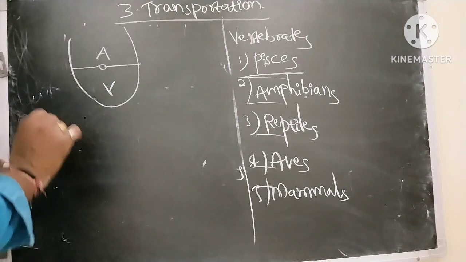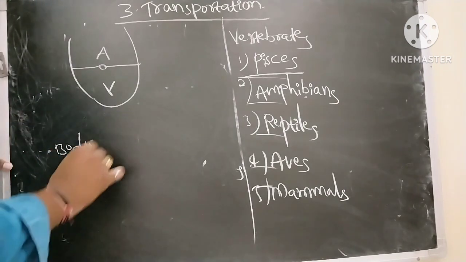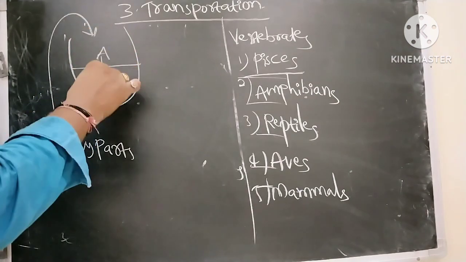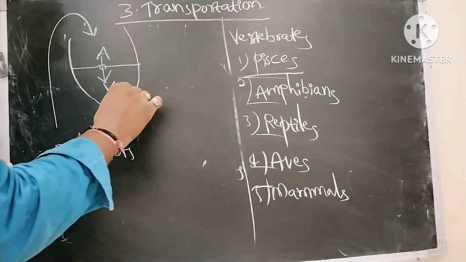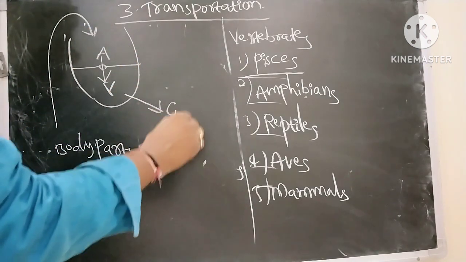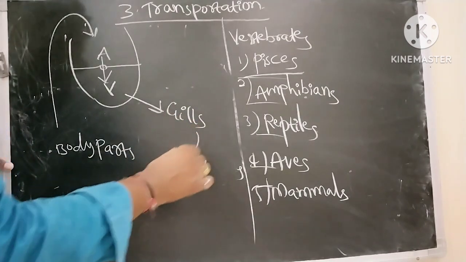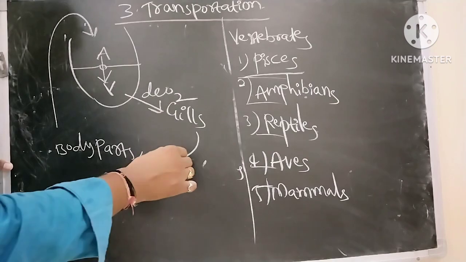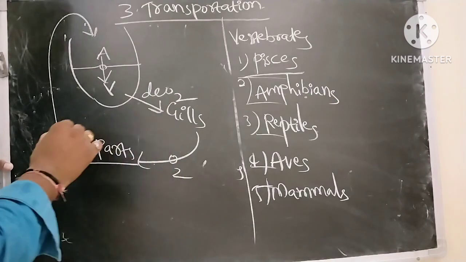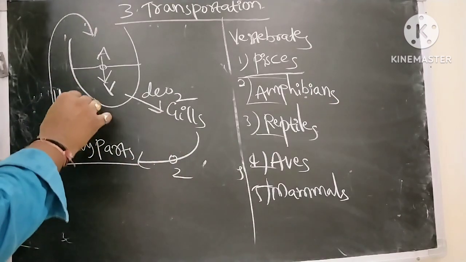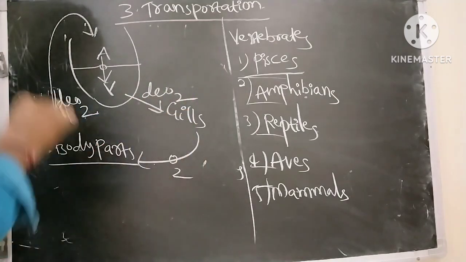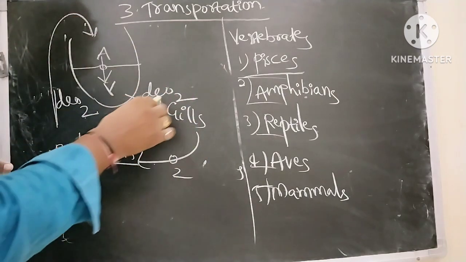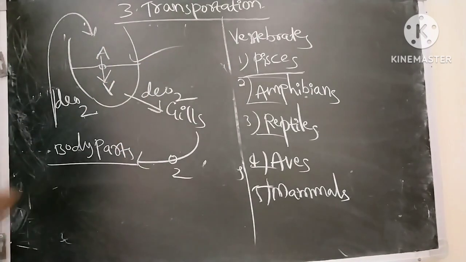Veins collect deoxygenated blood from body parts and give it to the auricle, from auricle to ventricle, from ventricle to gills where the deoxygenated blood is converted into oxygenated blood. This oxygenated blood is distributed to body parts. Again veins collect deoxygenated blood. Like this, what we call single circulation, the circulation in which the blood goes to the heart only once. Next,